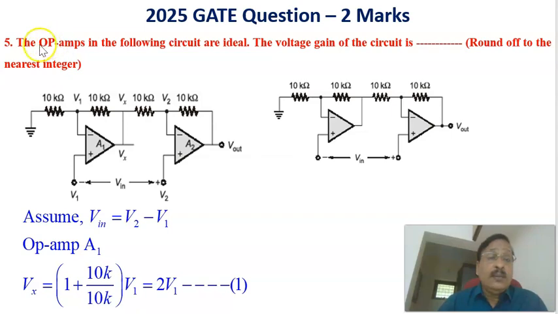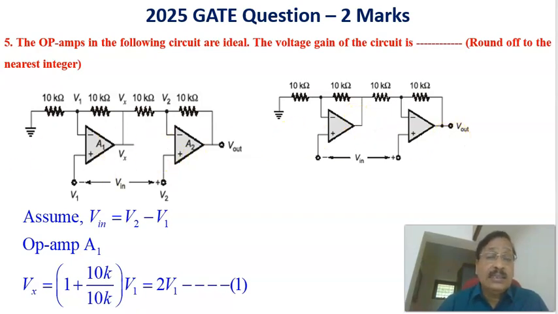Now let us see the fifth problem of the 2025 GATE questions that carries 2 marks. The op amps in the following circuits are ideal. The voltage gain of the circuit is dash. Round off to the nearest integer. So, what is the gain of the circuit? That's the question. The 2 op amps are there.